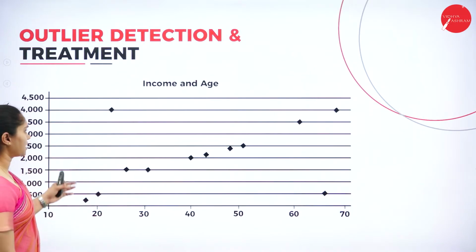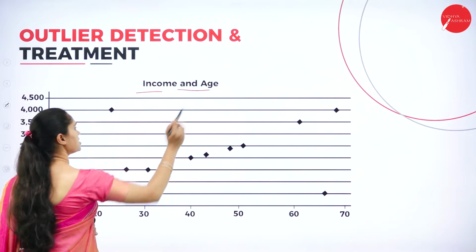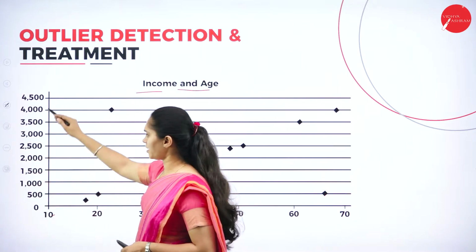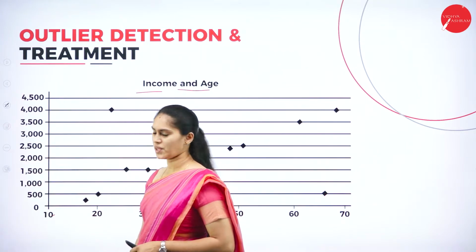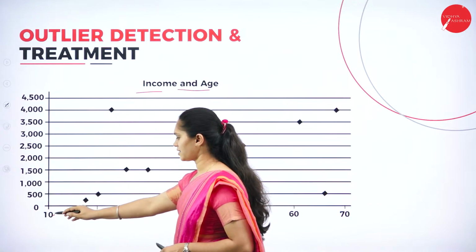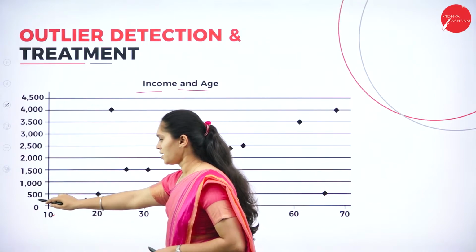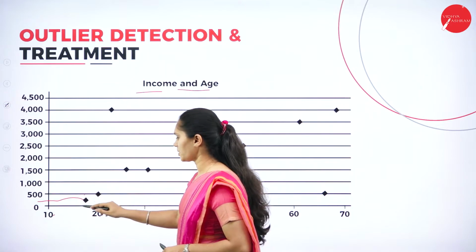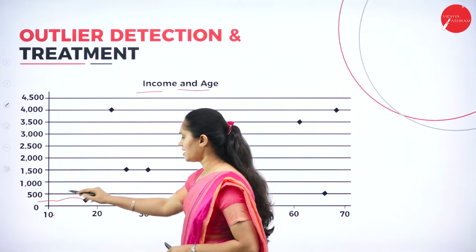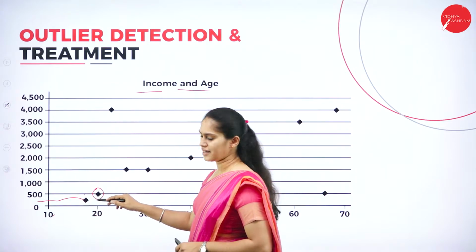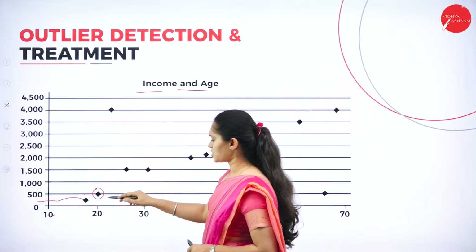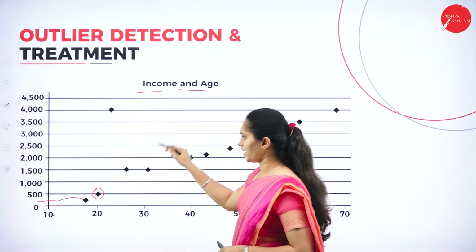Here you can see the example. Here we have income versus age. Here we have income in terms of dollars. If you consider age 20, at that time they may not have started earning. Then when they reach 20, they can start earning $500. So as the age goes up, the salary is going to be higher.